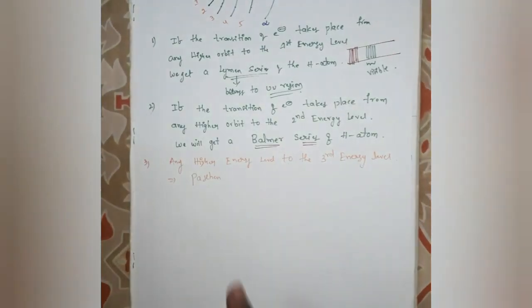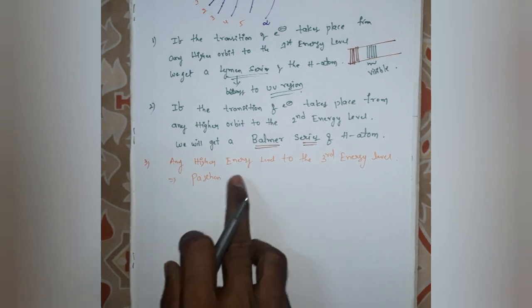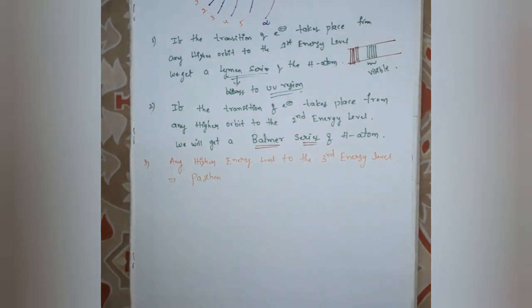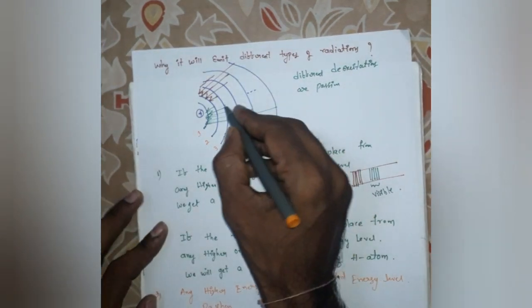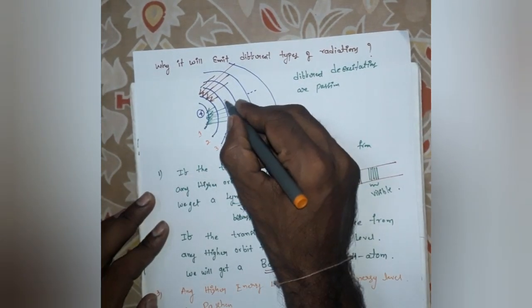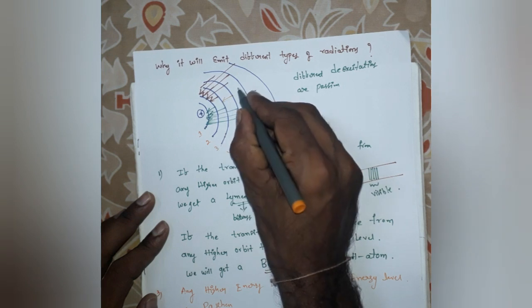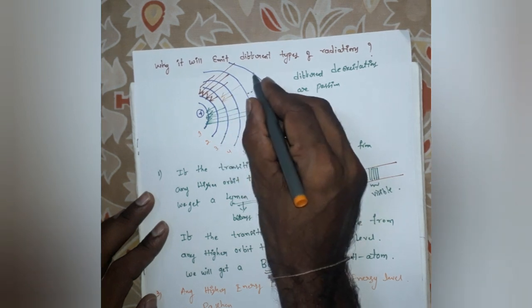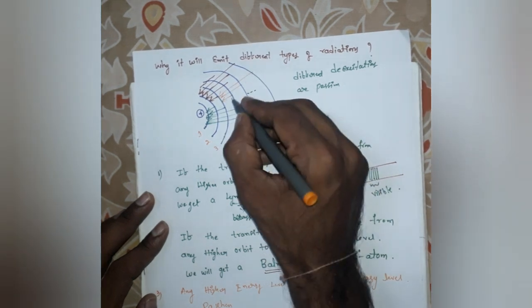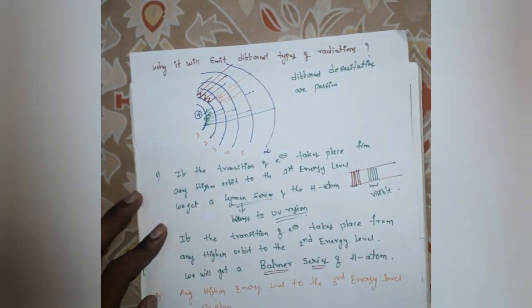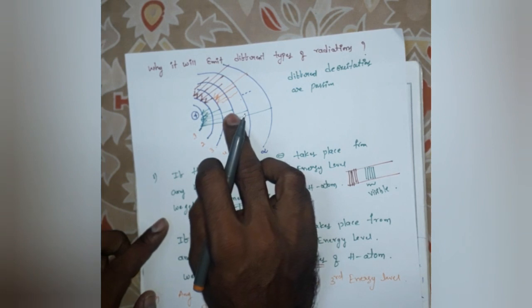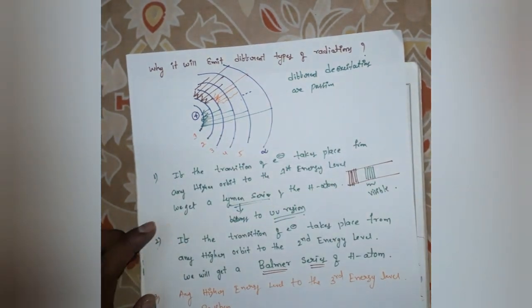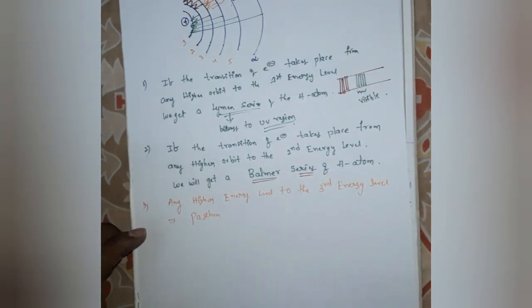When an electron jumps from any higher energy level to the third energy level, like this is the third energy level, it emits radiation. When you record a spectrum of that emitted radiation, you get a series of lines.